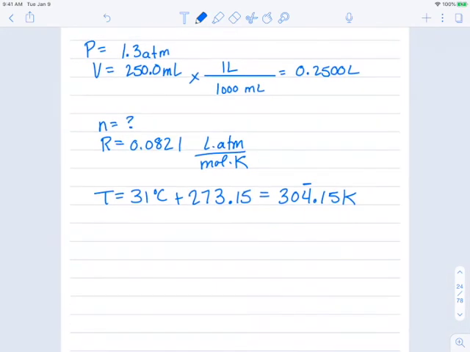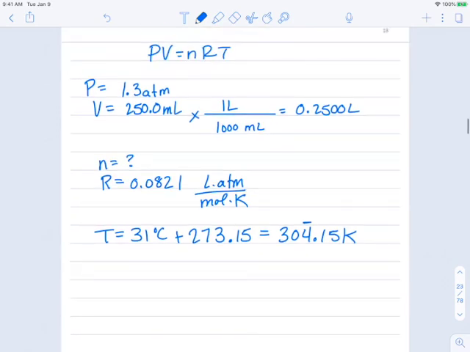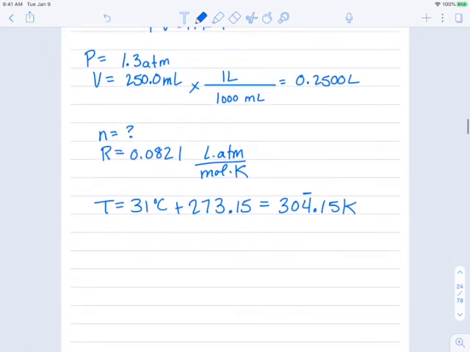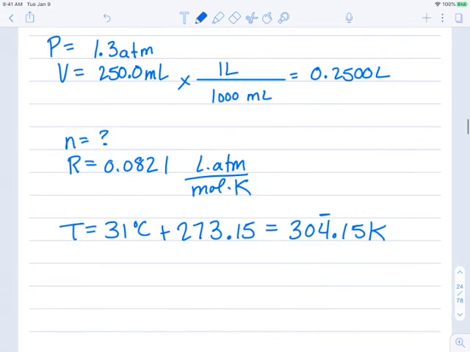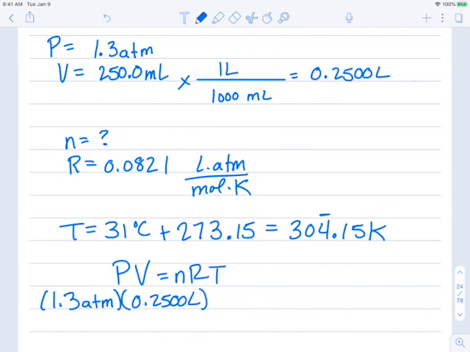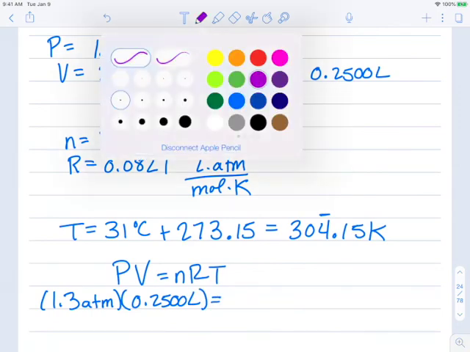All right, so we are plugging into our PV equals nRT. So let me go ahead and write that one more time. PV equals nRT. And now I'm going to start with our pressure. We said pressure 1.3 atm times our volume, and volume in liters, 0.2500 liters equals, and I'll put this in a different color, and that is n.